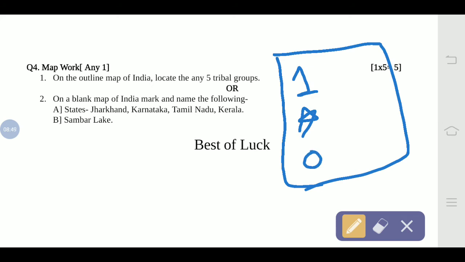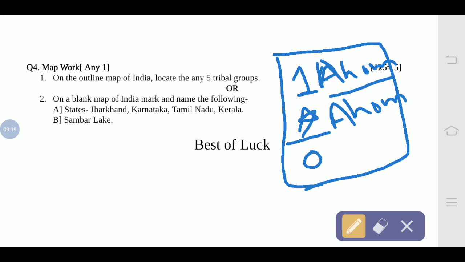But if you are giving a number, then you have to write like that, Ahoms. So where are the Ahoms located on the outline map of India? So 1 should be marked with Ahom on the map. So only there you have to write 1. You do not need to write the name on the map when you are marking. If you have given the symbol, again, if you have given the star for Ahom, then on the map you only have to draw the star.